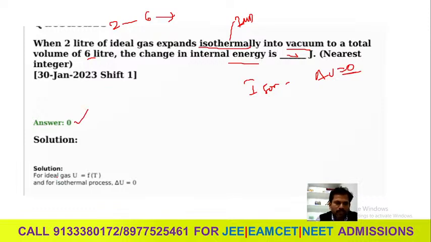For an ideal gas, U is a function of temperature. So in an isothermal process, delta U is 0. So direct answer 0. Either it is 2 to 6, 2 to 10, whatever it means, that's not a matter. It is an isothermal process. In this isothermal process, internal energy should become 0.